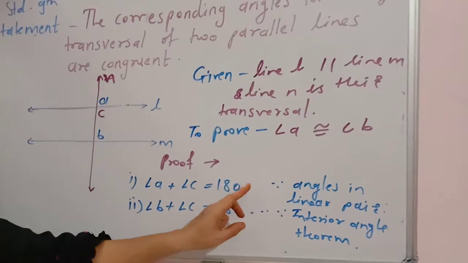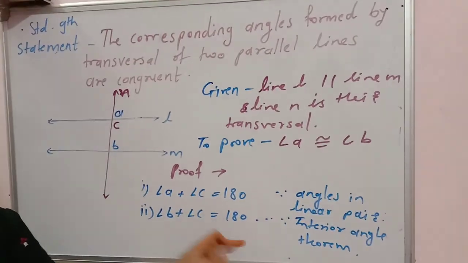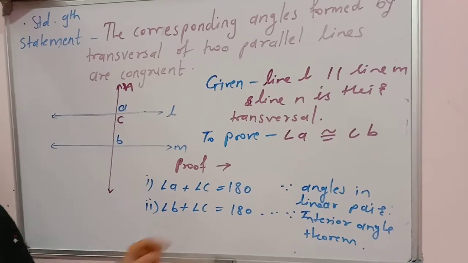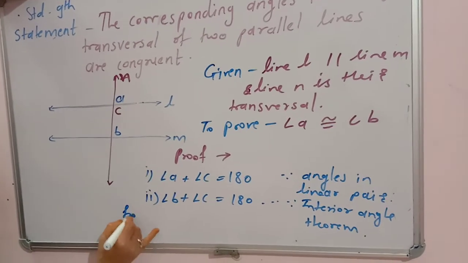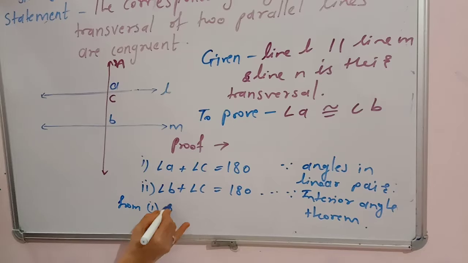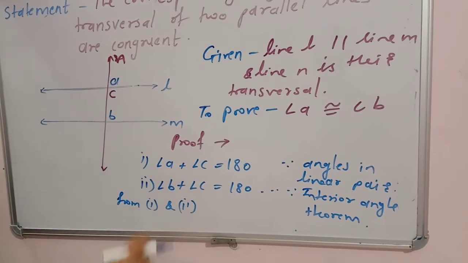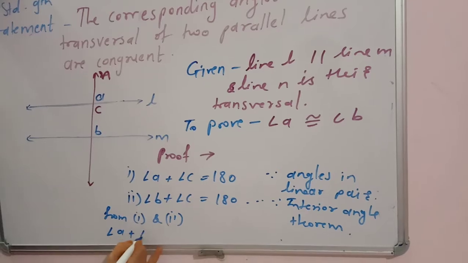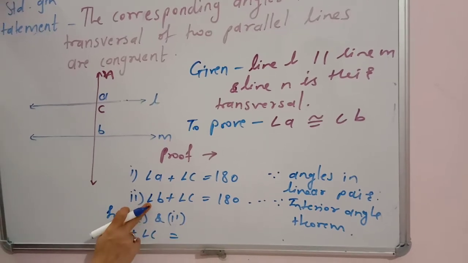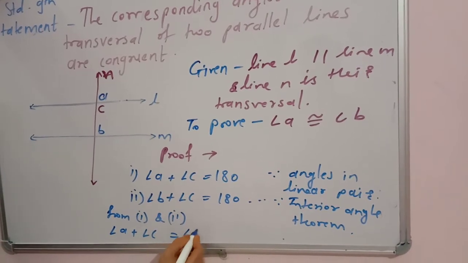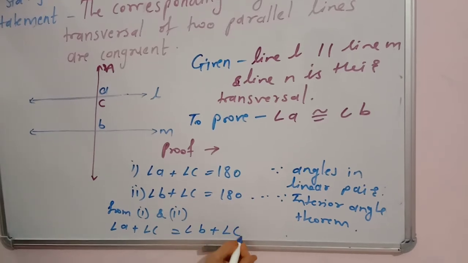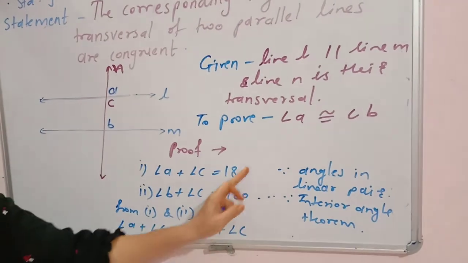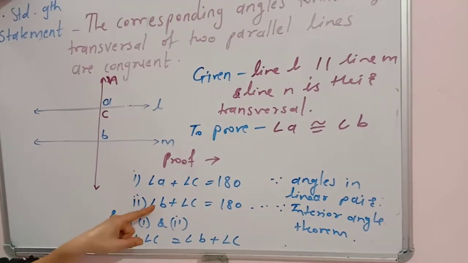Now here the right hand sides are equal. Therefore, we can compare their left hand sides. So, from 1 and 2, what can you write? That angle A plus angle C equals angle B plus angle C. Why? Because their right hand sides are equal. Therefore, we can equate their left hand sides.